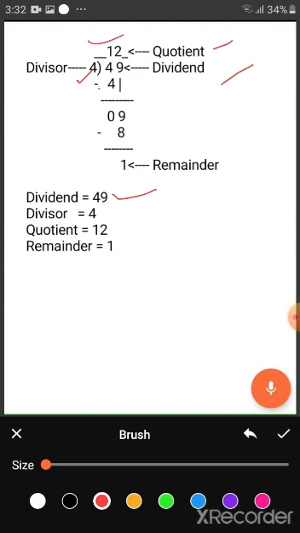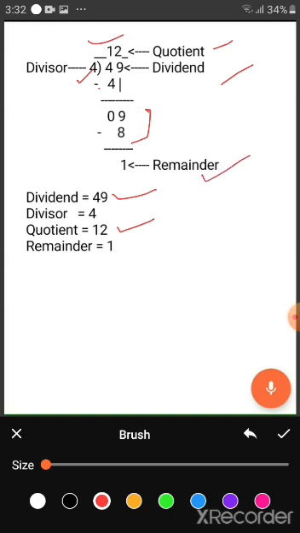Now you see above the dividend, 12 is written. This 12 is called quotient. Quotient is the result obtained on division. Now last is remainder. You see here 9 minus 8. We get 1. This 1 is remainder.